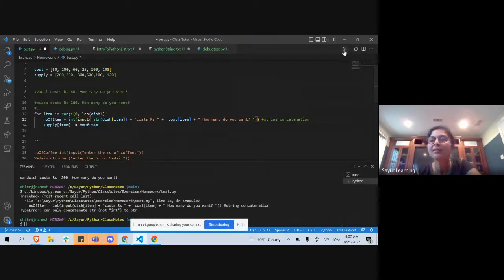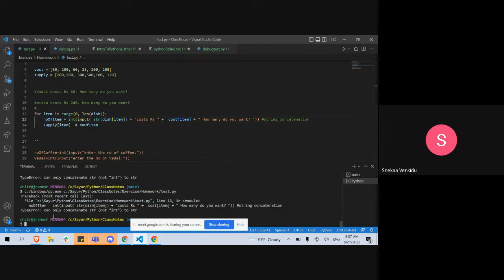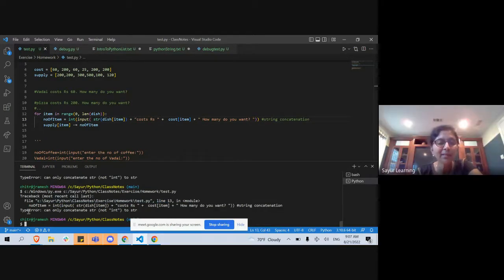So if I run this line number 13, it says line number 13, number of item. It says there is an error, type error. Error நிறைய type இருக்கு. So type error, which means data type is not correct. Int இருக்க வேண்டியதுல string இருக்கு, string இருக்க வேண்டியது something like that. So it says you can only concatenate string and not int. So in line number 13, there is one piece of information that is an integer, and I have to change that integer to a string.